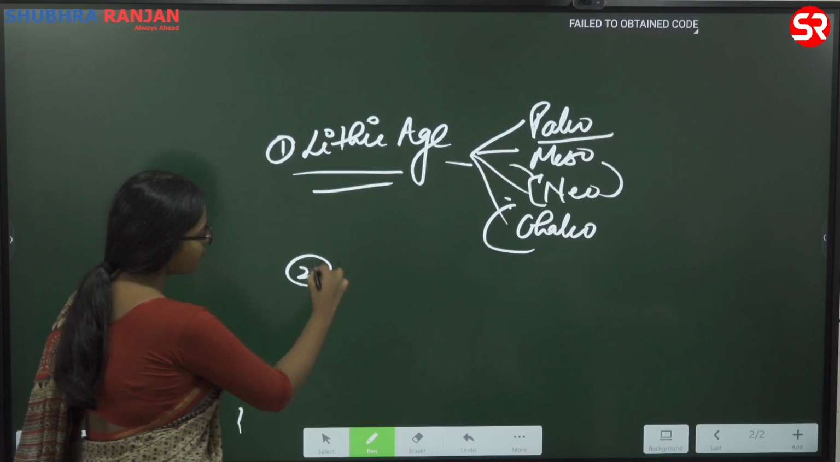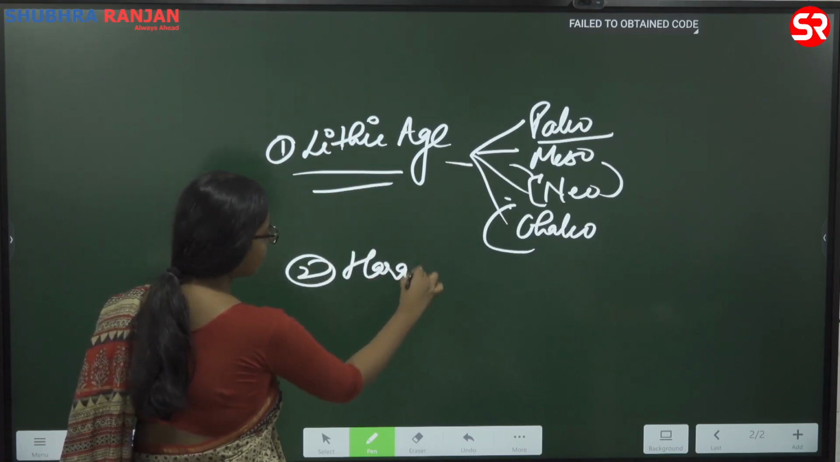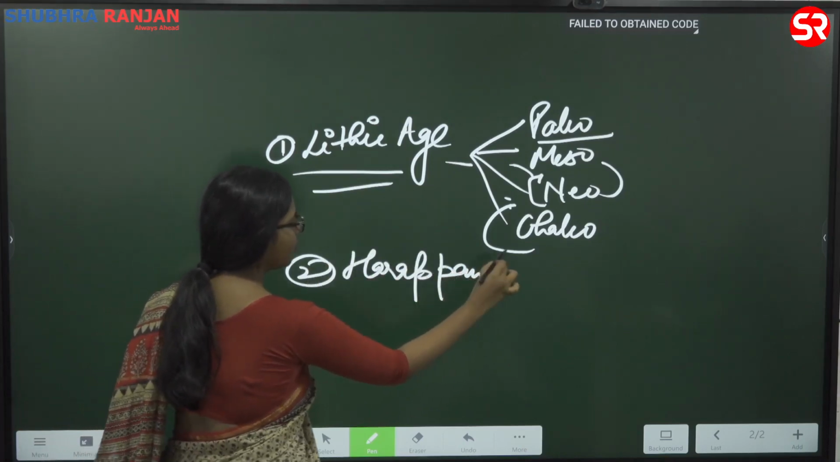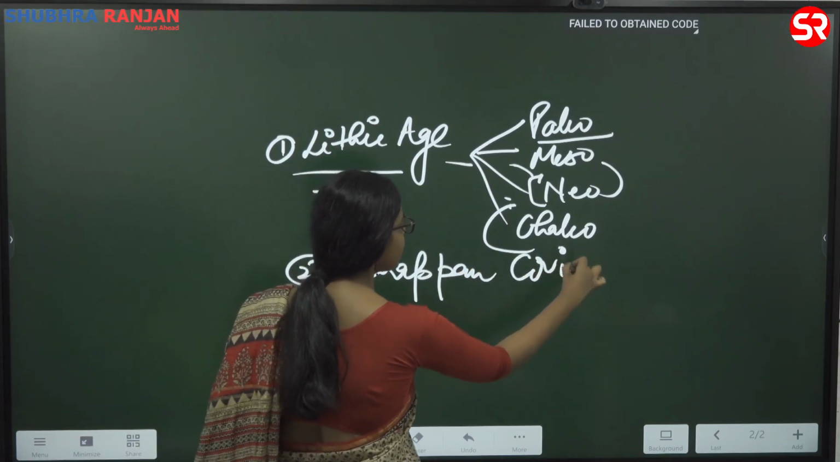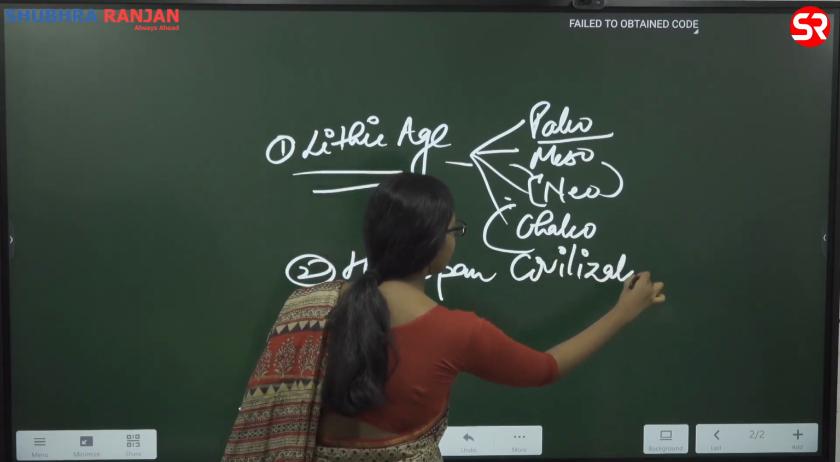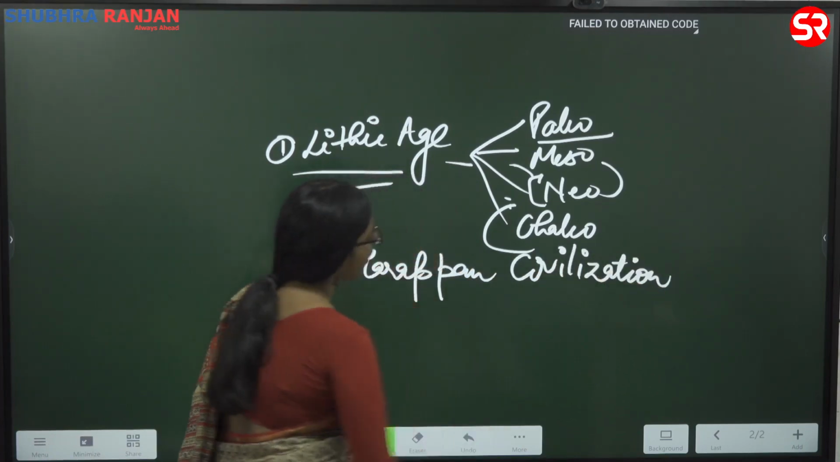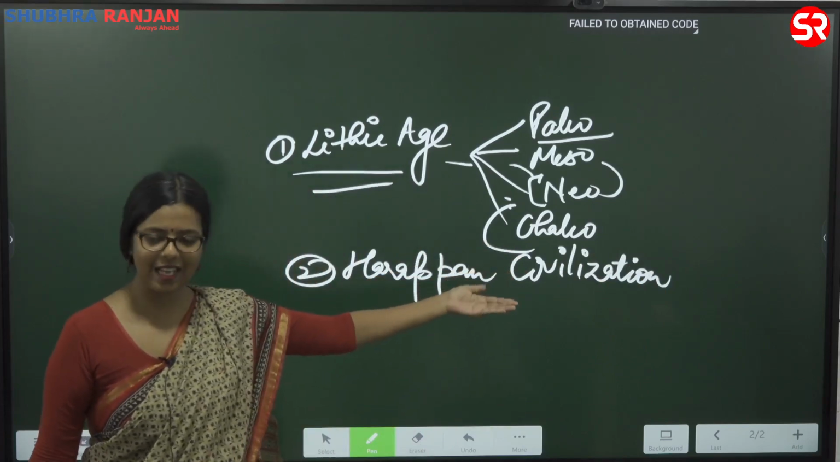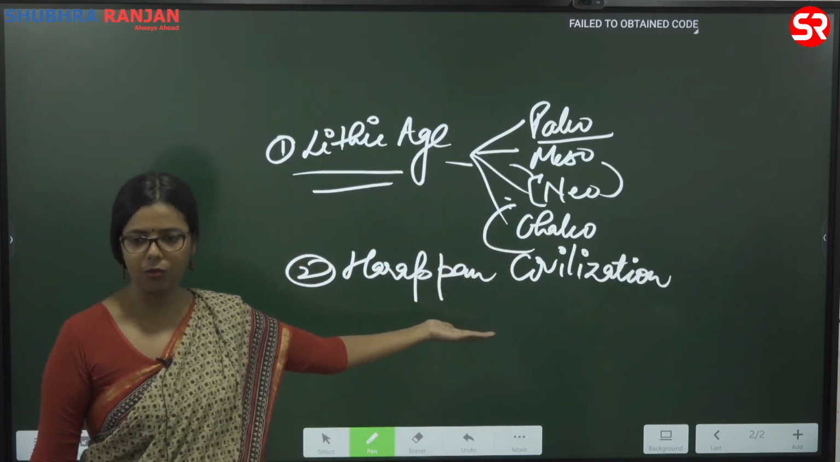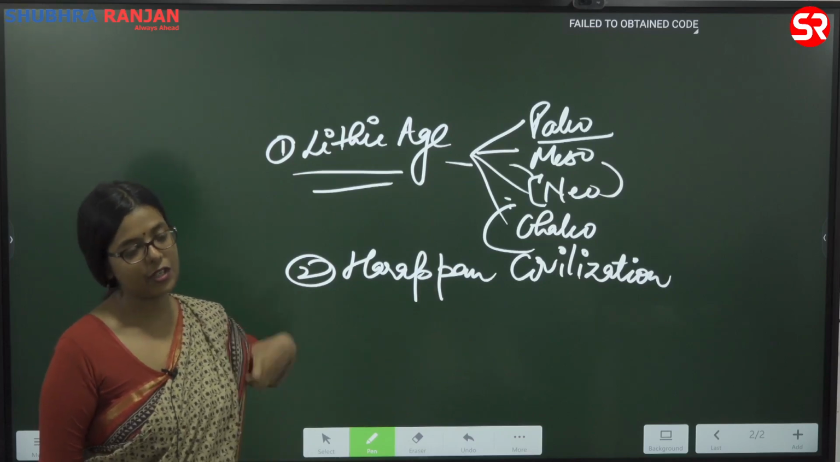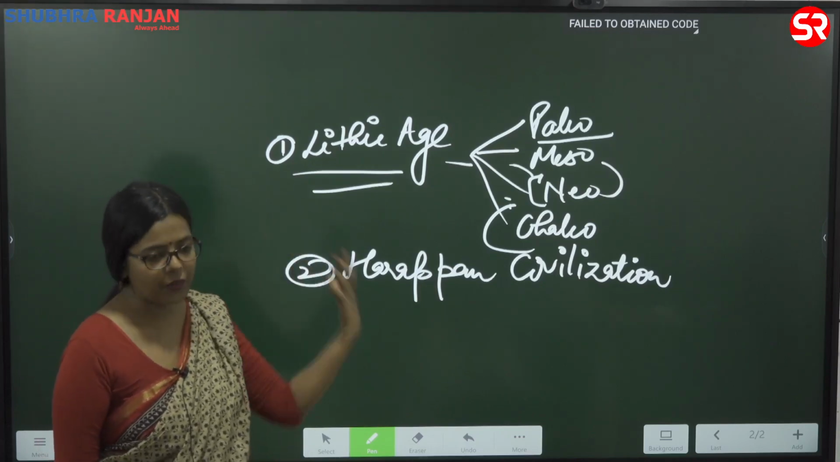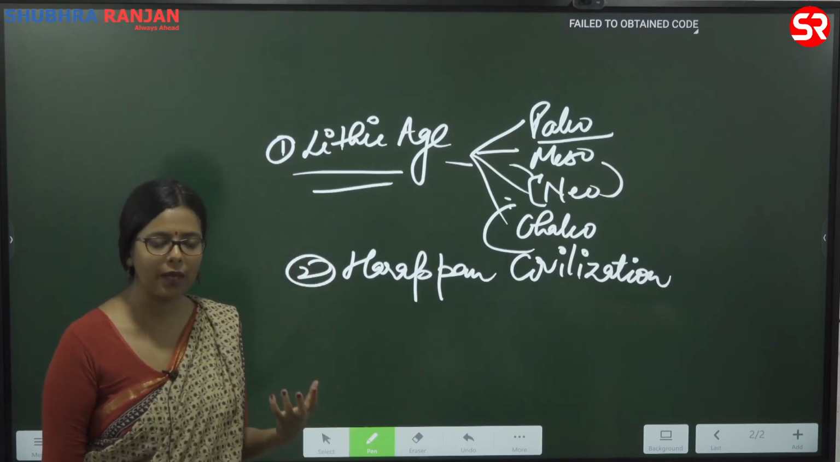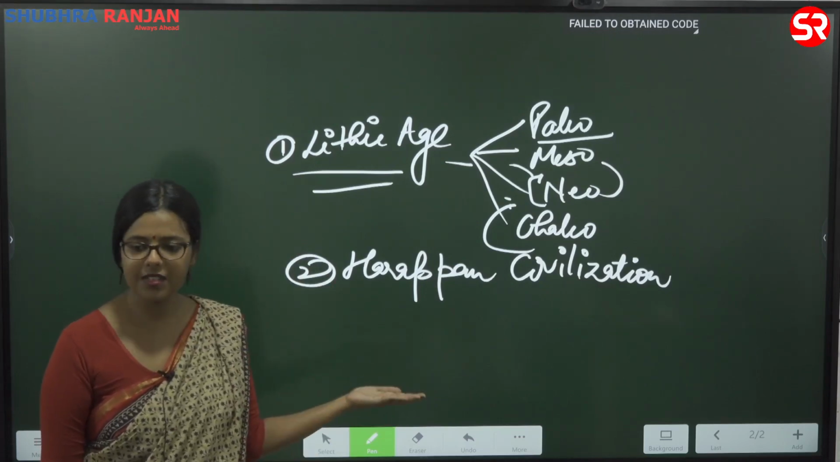Okay. So after Chalcolithic, we will study Harappan civilization. Again, there are other traits as well which we will study when we come to Harappan civilization. So this was India's first civilization and one of the world's oldest civilizations.